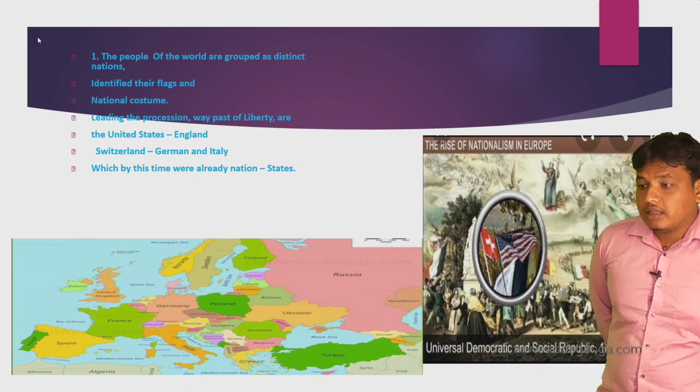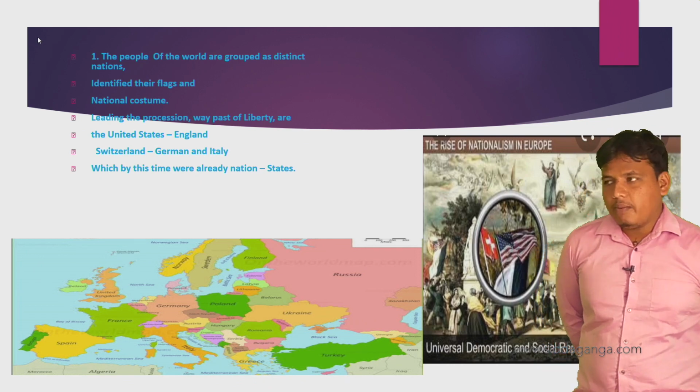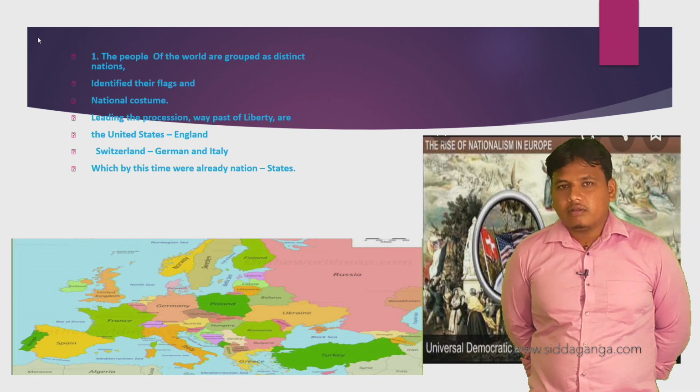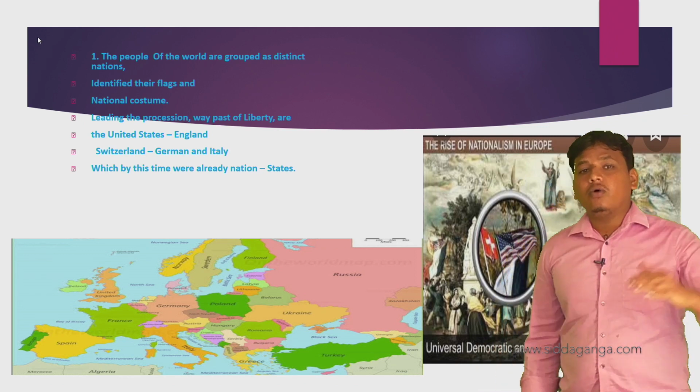America is the new continent, North America and South America. America was discovered by Amerigo Vespucci, and the people of England migrated to America.